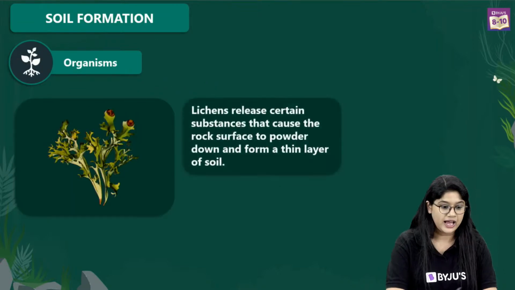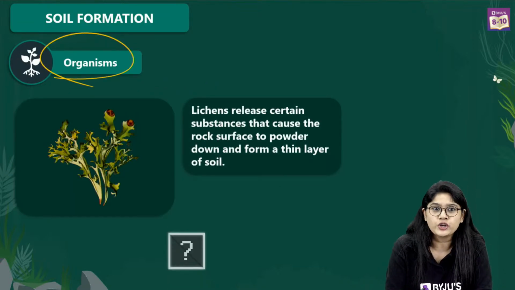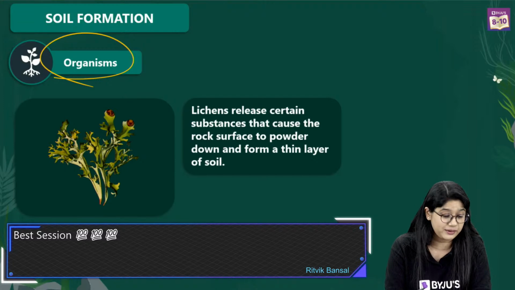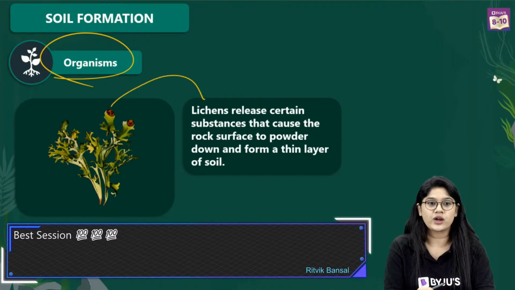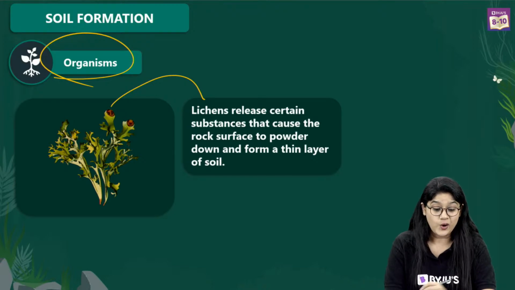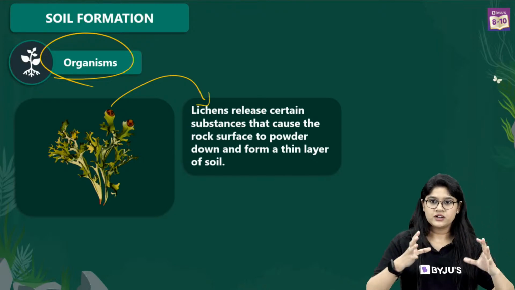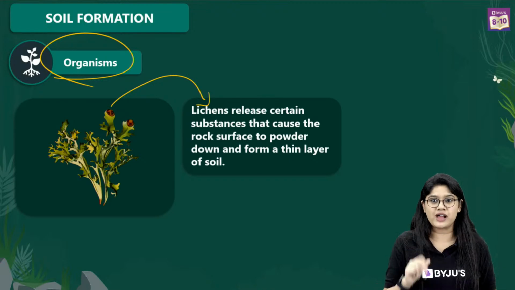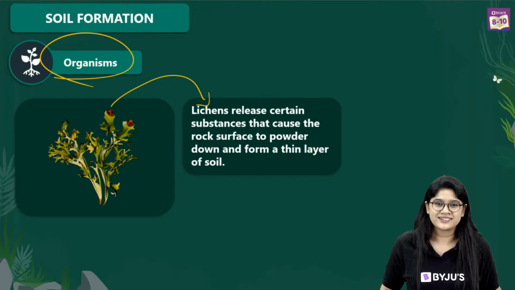Then of course we have the organisms. Now I'm sure you are aware about this. Lichens, right? They are really very special. Now these are basically the combination of two organisms. What do we have in lichens? Can you write in the chat box?